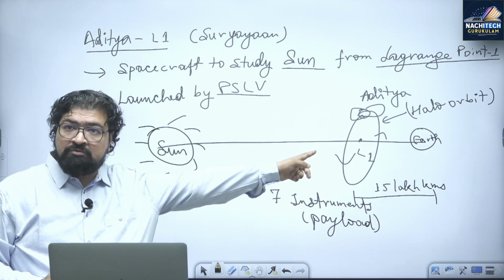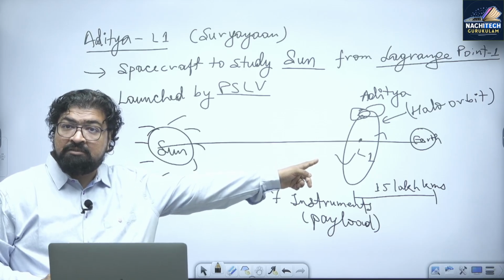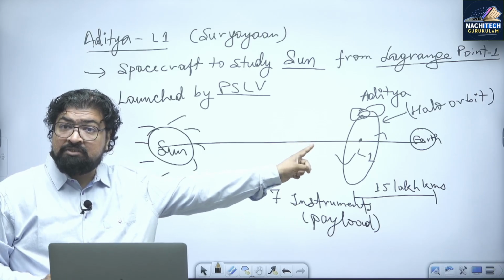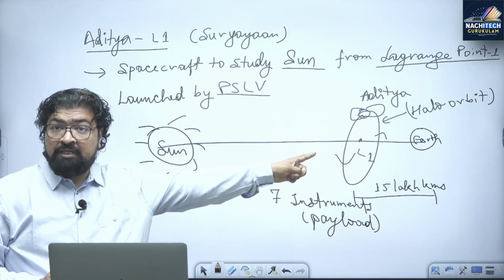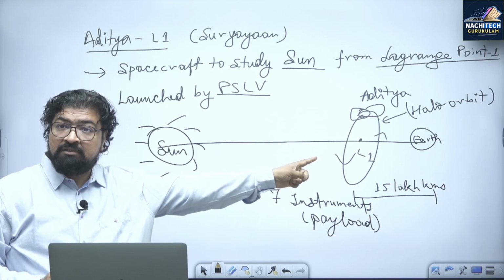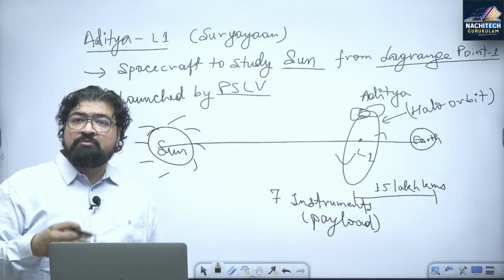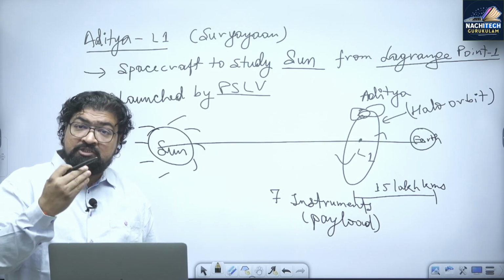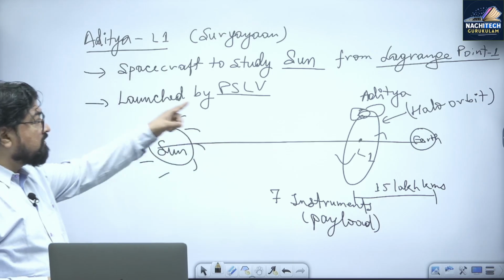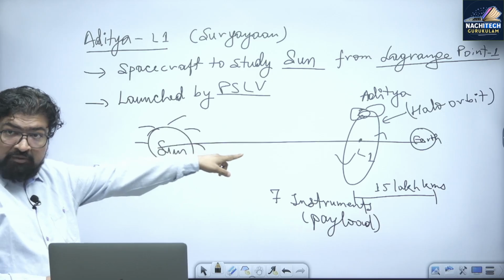It's not very easy to put a spacecraft in the L1 point, an imaginary orbit, and control the satellite from the Earth. ISRO, the Indian Space Research Organisation, is doing this. तो ये बहुत बड़ी बात है, उपलब्धि है भारत के लिए. इसीलिए क्वेश्चन आता है ना, यूपीएससी में क्वेश्चन क्यों आता है कि भारत का अचीवमेंट क्या है, what are the achievements of India. So now this, launched by PSLV, is already there. Last year it went to the L1 point.